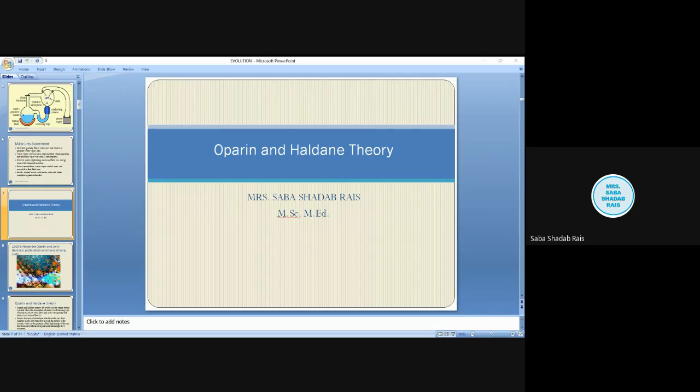What was the theory? As I told you earlier, both were having the same ideas. According to their combined view, Oparin and Haldane said that life evolved during the period when the atmosphere of Earth was reducing type. Last lecture, in the Miller and Urey experiment, the reactants taken were the same: hydrogen, water, ammonia, methane, carbon dioxide.